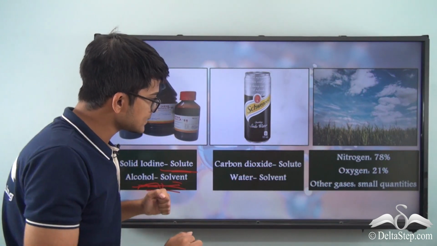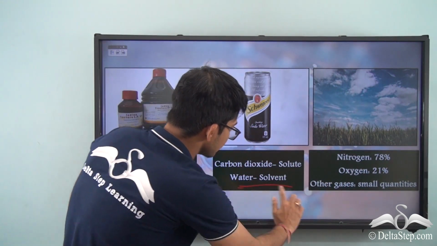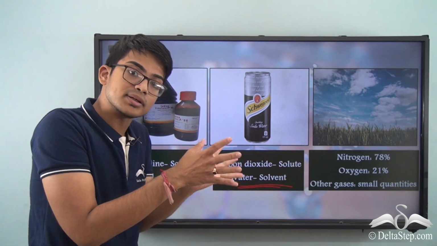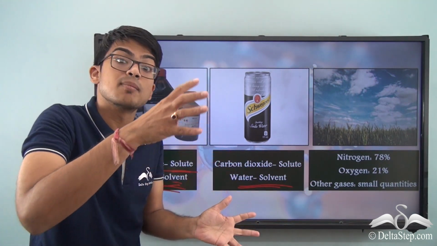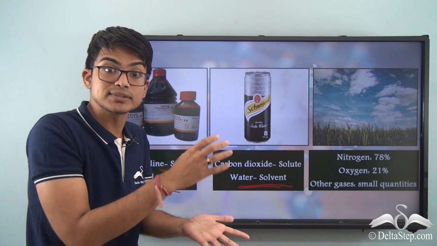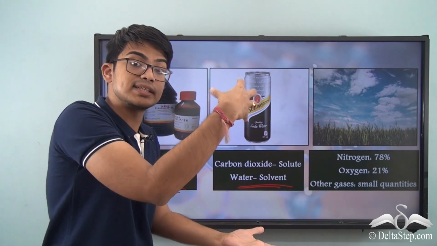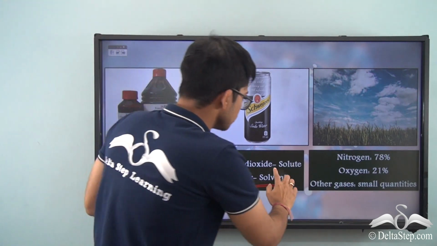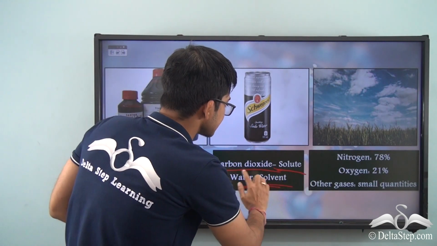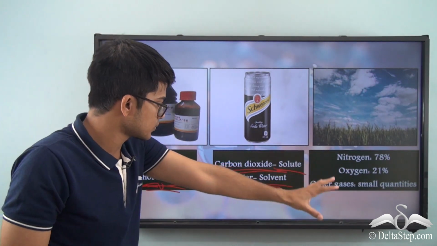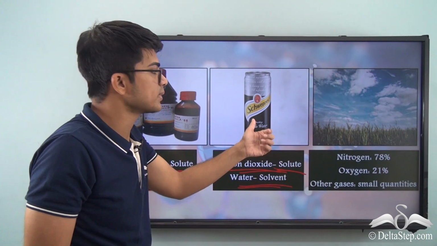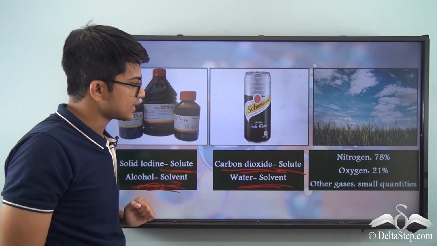Now, in the second case, water is the solvent. You have to remember, in any kind of solution where water is present, water will mostly be the solvent, because in water we are dissolving something. Here you are using carbon dioxide gas in soda water. So water is there and you are putting carbon dioxide, you are making soda water. It's as simple as that.